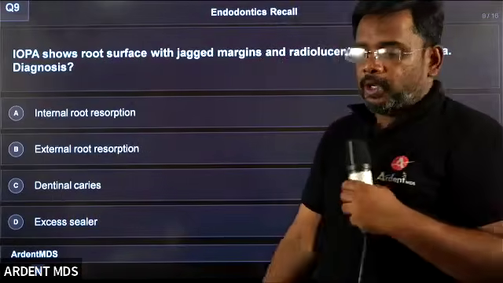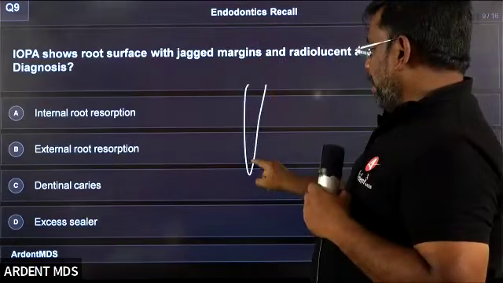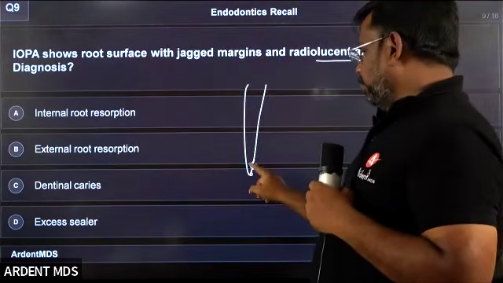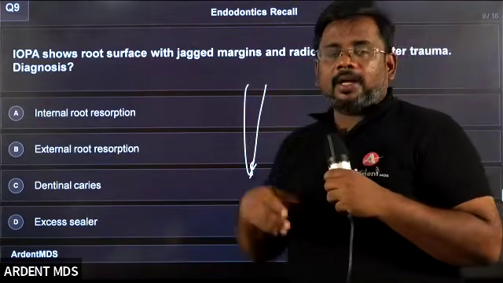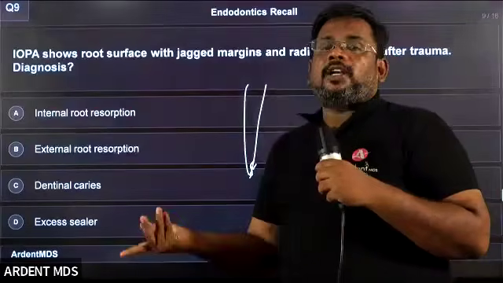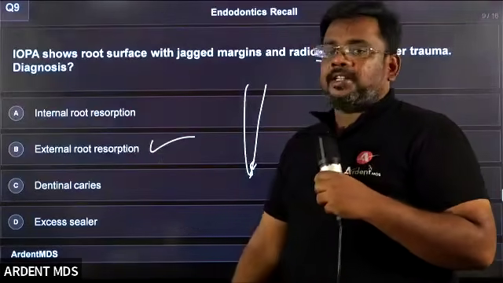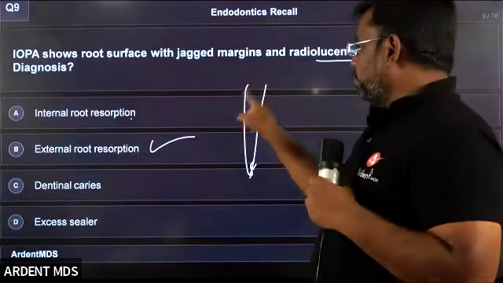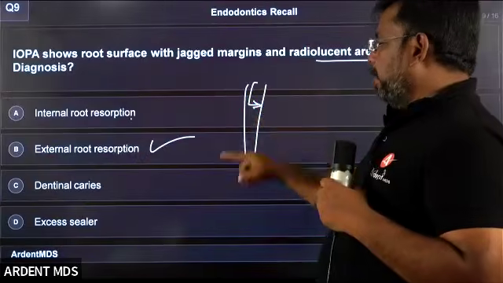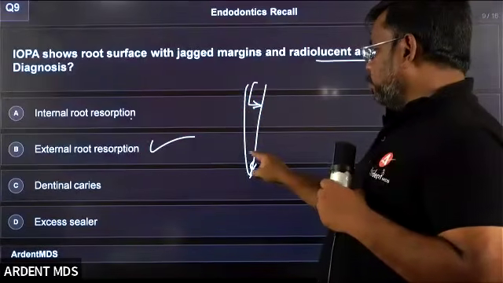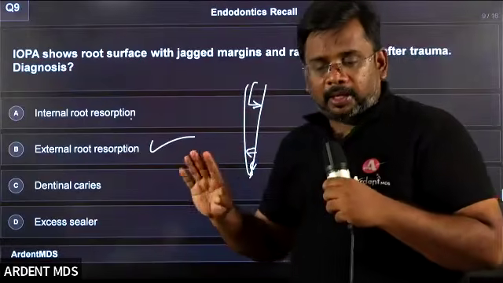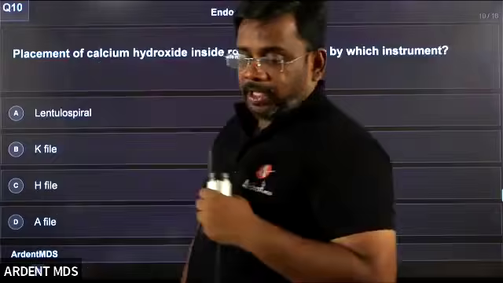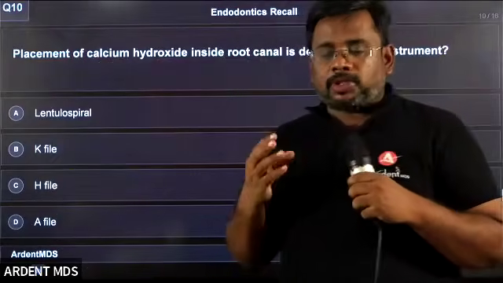The IOPA shows root surface with jagged, irregular margin and a radiolucent area after trauma. What is the diagnosis? After trauma, resorption is very common. What type of resorption? Obviously external resorption is very common after trauma. Internal resorption usually starts from the pulp and goes outside; external resorption starts outside and goes inside. That is the difference between internal and external resorption. So the answer is external resorption. Again a very easy, simple question.